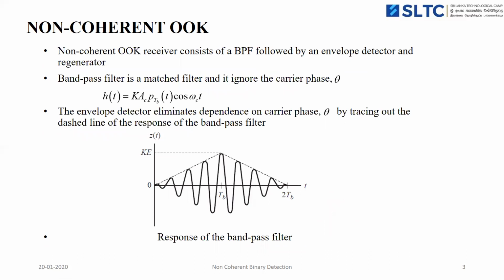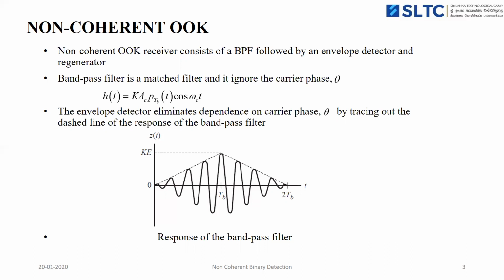So the non-coherent OOK receiver consists of a bandpass filter followed by an envelope detector and a regenerator. Here the bandpass filter is modeled as a matched filter, so it depends on the rectangular pulse and the carrier signal.